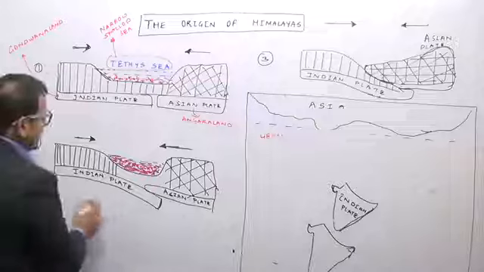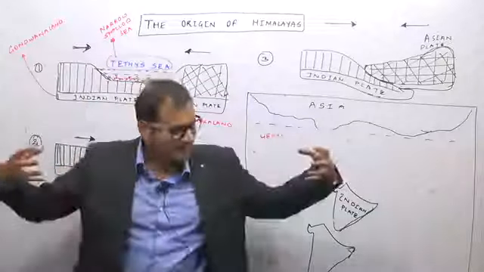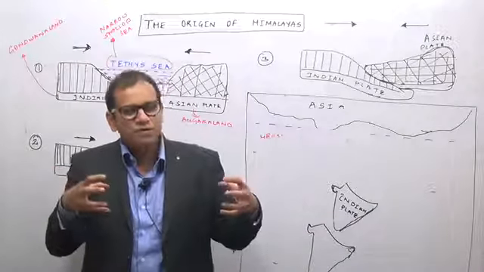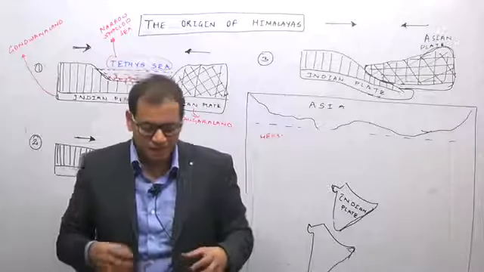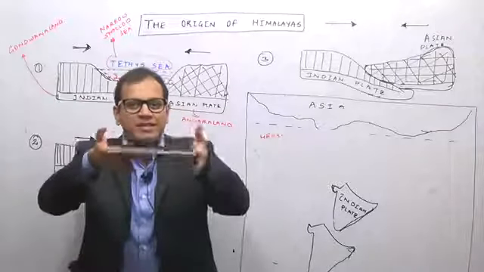So the Indian plate and the Asian plate were an example of a converging plate boundary. You know that in any converging plate boundary there is a high amount of folding because of the large amount of compressive forces which are applied. So if this is the Tethys Sea and one is the Indian plate and the other is the Eurasian plate, the coming together of the Indian and Eurasian plates folds this area in between, and the sediments in the Tethys Sea are folded to form the fold mountains.